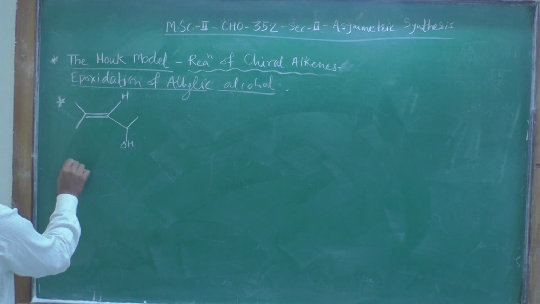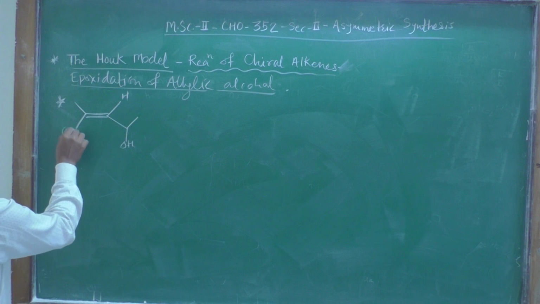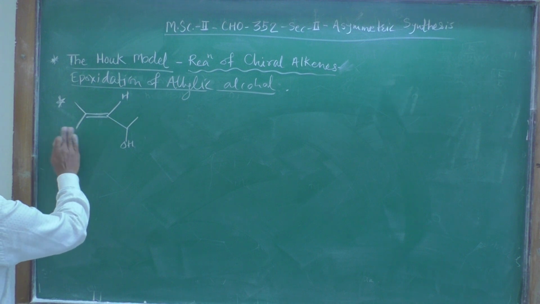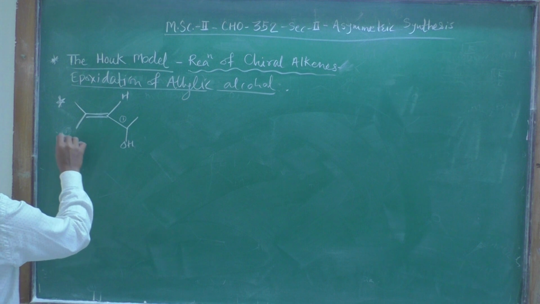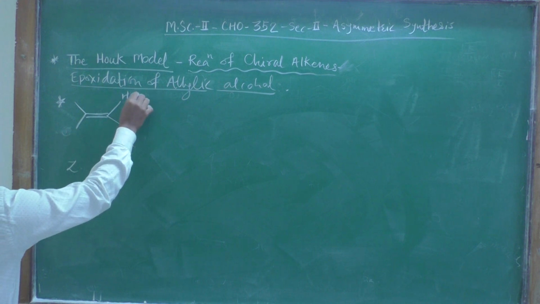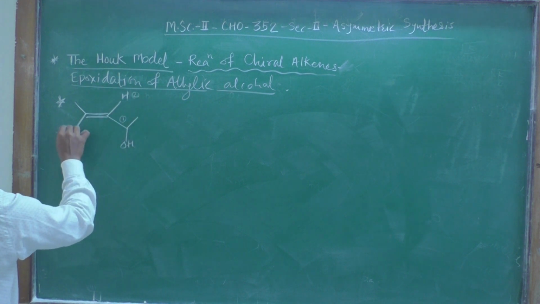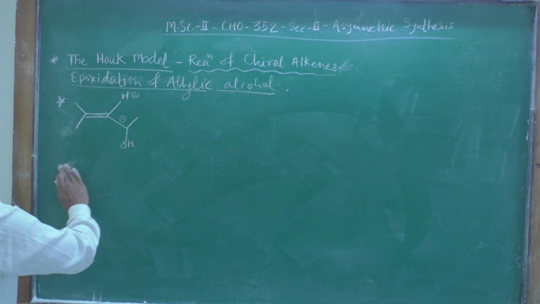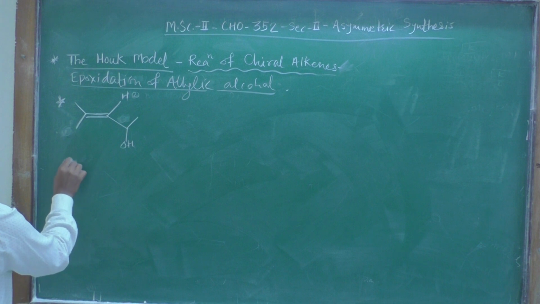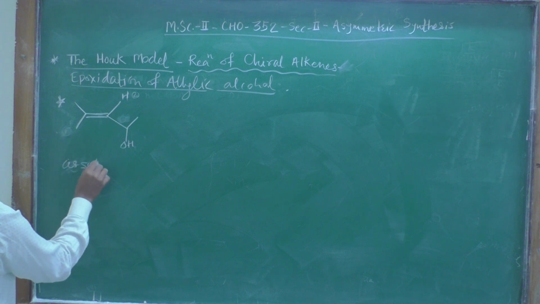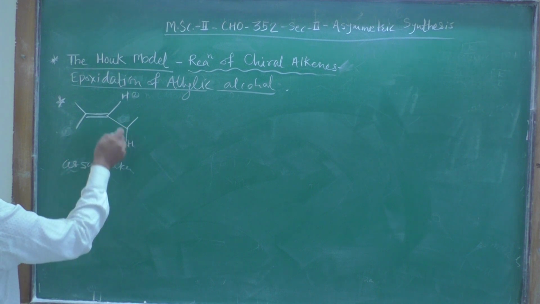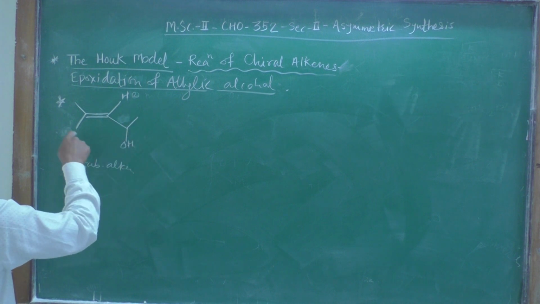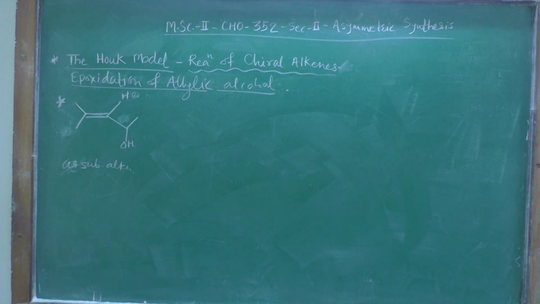This is a Z alkene, so both are the same. We can say that this is a cis alkene, a cis-substituted alkene. Due to this bulkier group here, we can call this alkene a cis alkene.